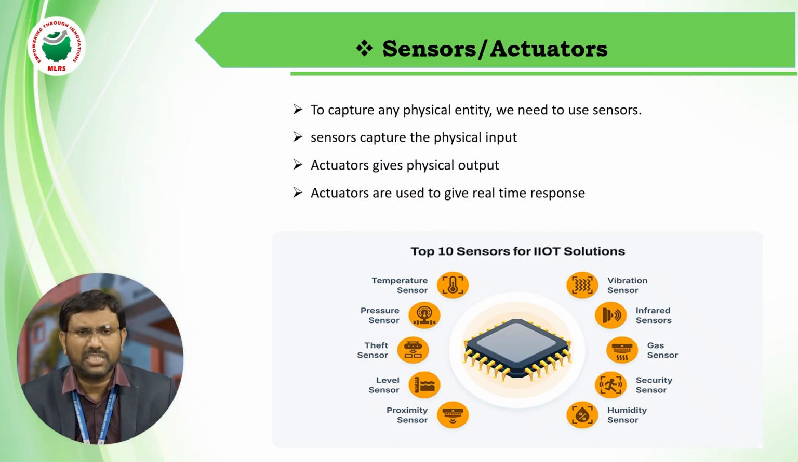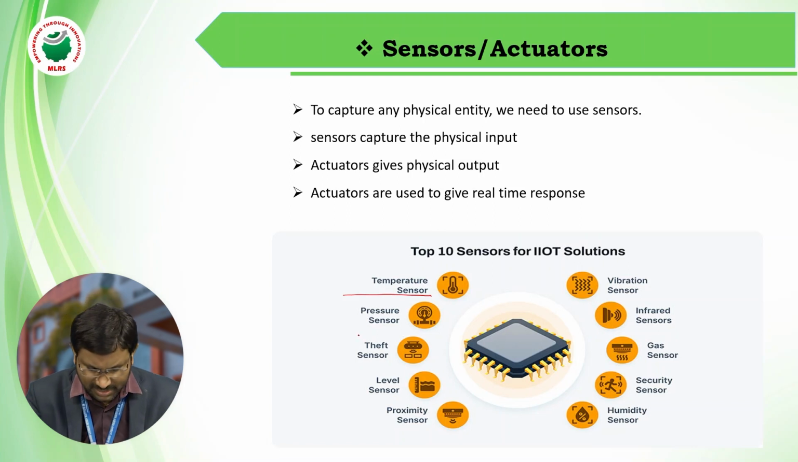A sensor is a device which detects physical phenomena. An actuator is a device which introduces some force or displacement. To capture any physical entity, we need to use sensors. Sensors capture the physical input, and actuators give the physical output. Actuators are used to give real-time response. Here I have mentioned different types of sensors available in IoT. A temperature sensor is there; by using this sensor, we can find out the temperature ranges in the surrounding places. Next, a pressure sensor will be there.